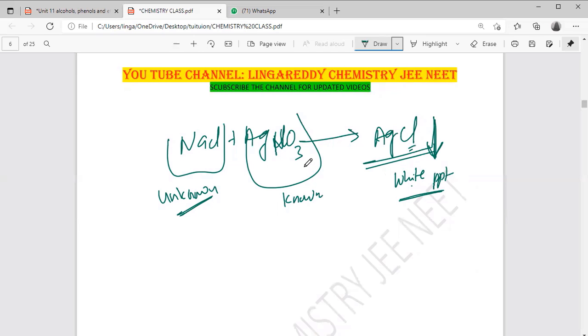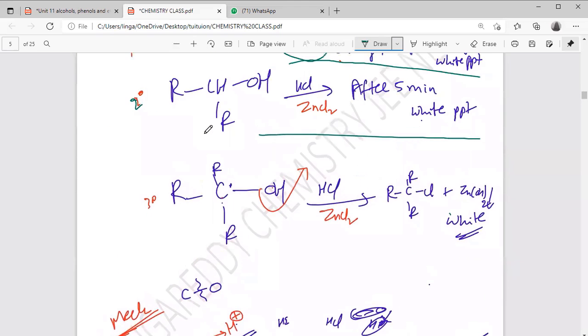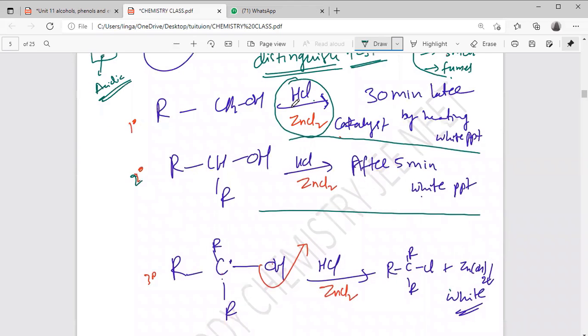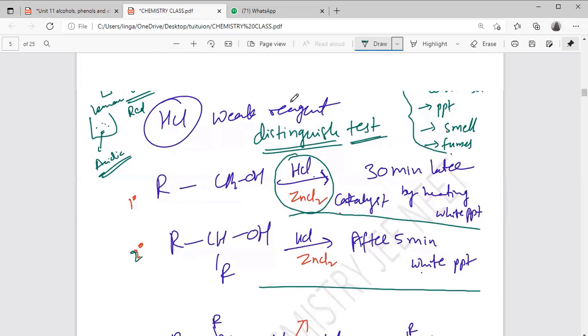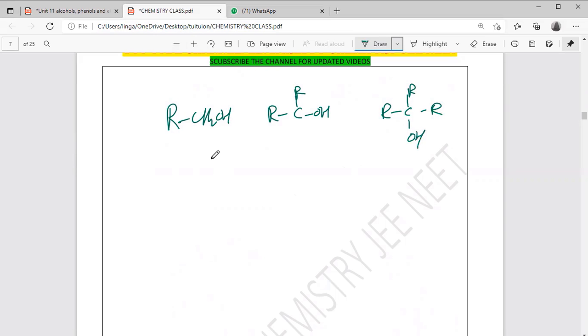This is one type of distinguishing test. Like that, alcohols also, primary, secondary and tertiary alcohols, we can distinguish by this reagent. This reagent is called Lucas reagent. Here three things you need to remember: the reactivity of alcohols, primary, secondary, tertiary.